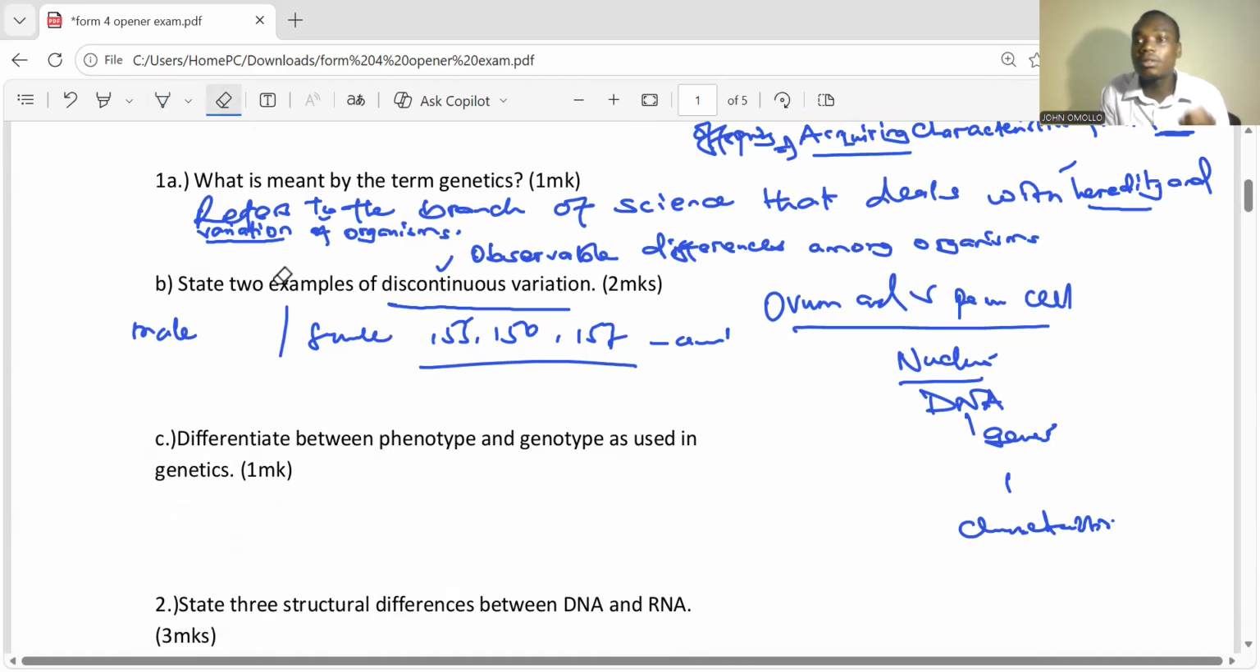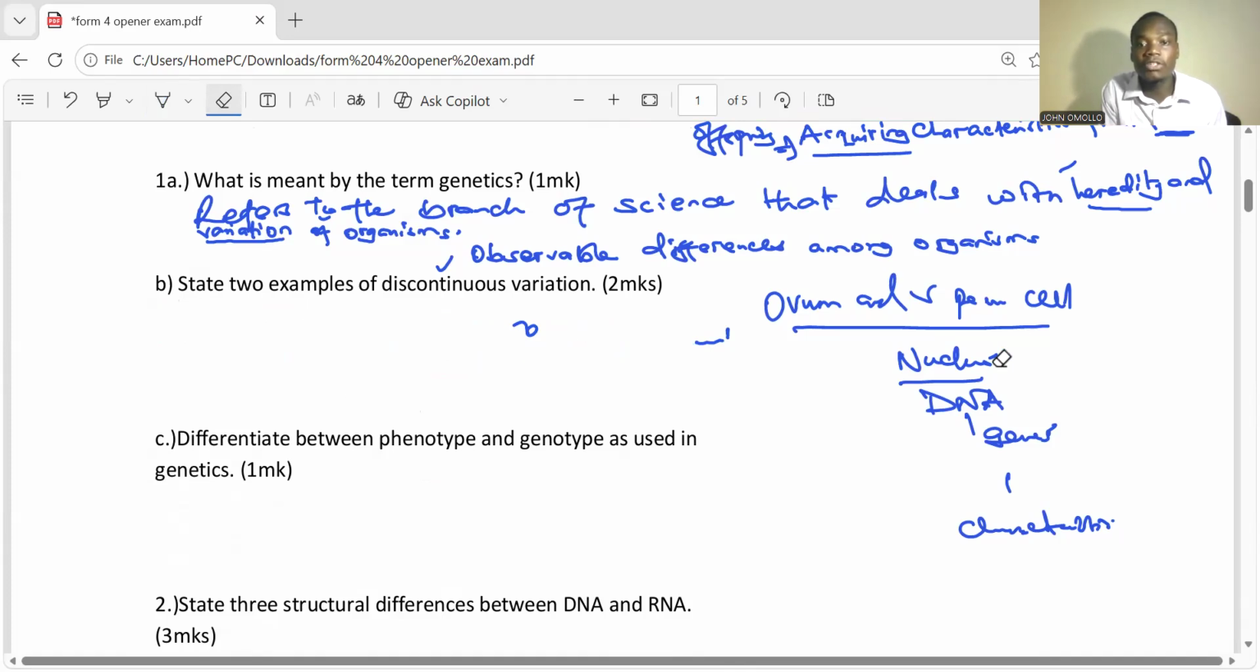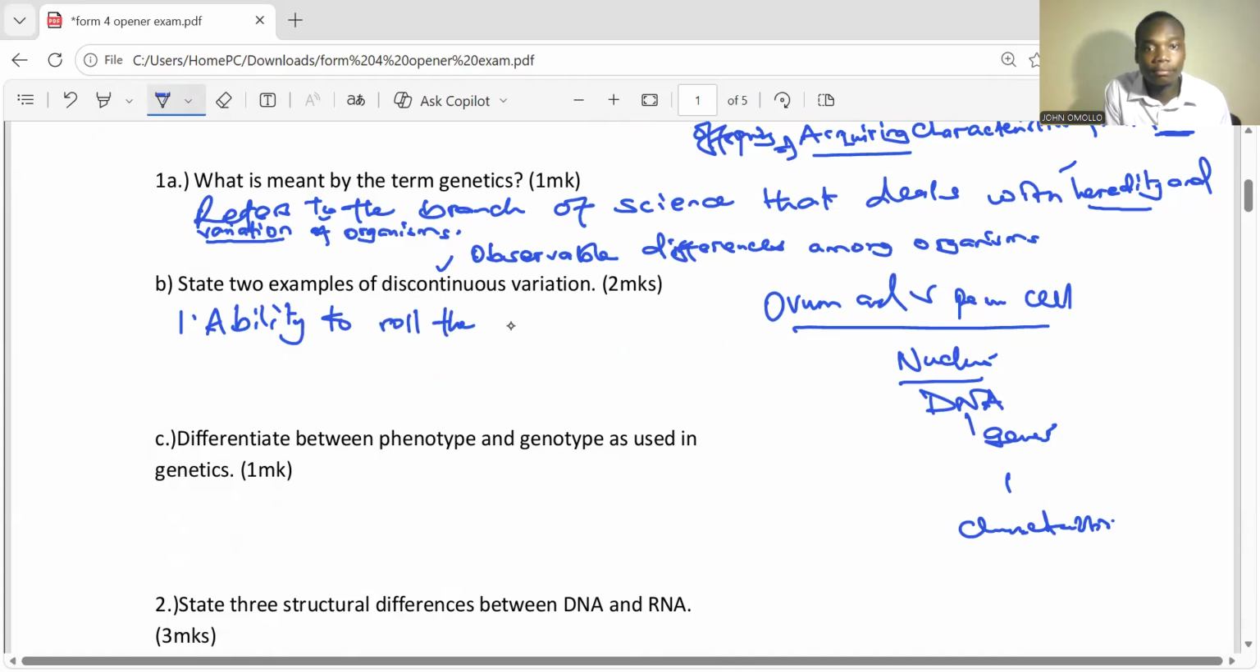So I have said that discontinuous variation involves a distinct feature, a form of variation where there is a distinct feature of only one form. Are you getting that? So we have talked about 2 examples, which I'm going to mention down here. One, ability to roll the tongue. Two, sex. Sex is another example of discontinuous variation.